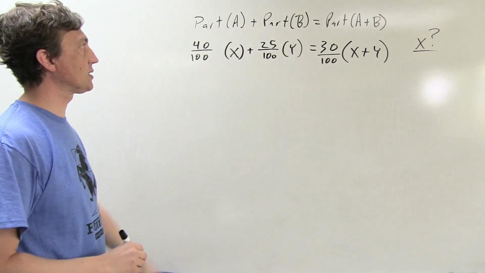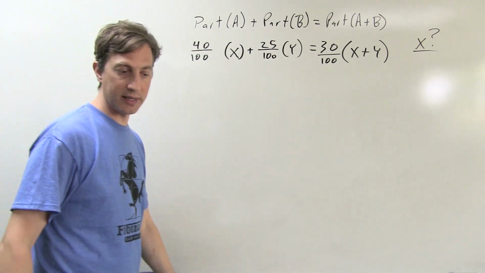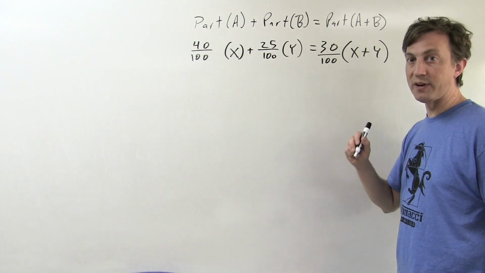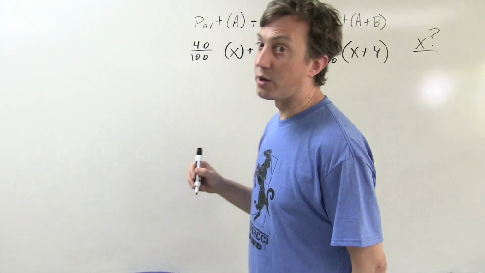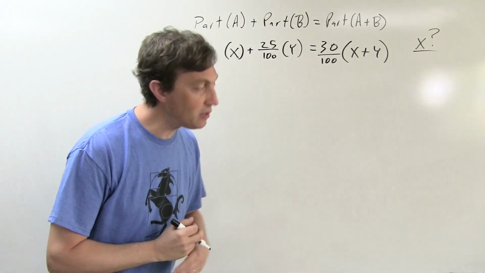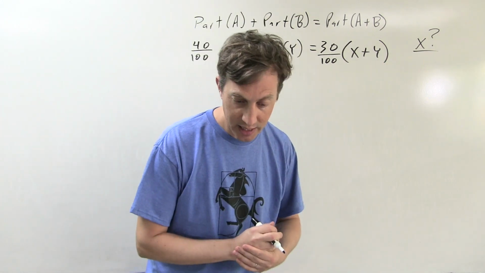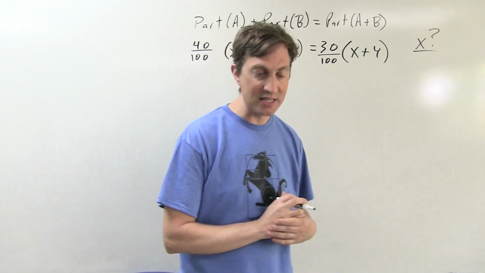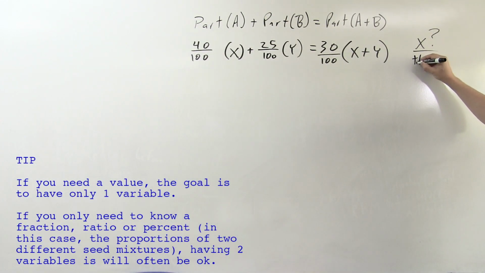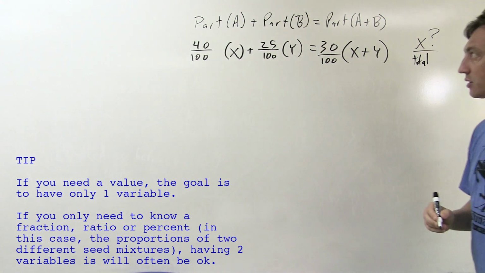This has allowed us to set up an equation pretty quickly out of the problem. Now we need to solve it. And some of you will note we have 2 variables here. And you're right, we're not going to be able to solve for either of them individually. Does it ask us though? Does it actually ask us what X is? It doesn't. It says what percent of the weight mixture is X. So it's really X over the total that we care about. And so that's what we're going to be looking for.